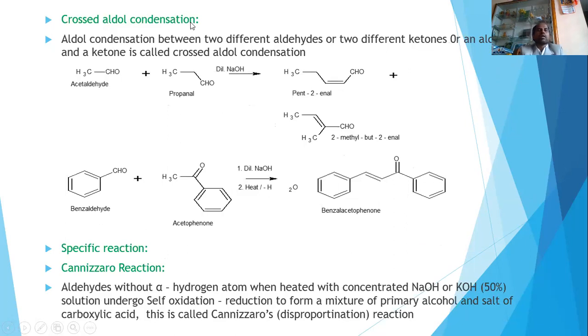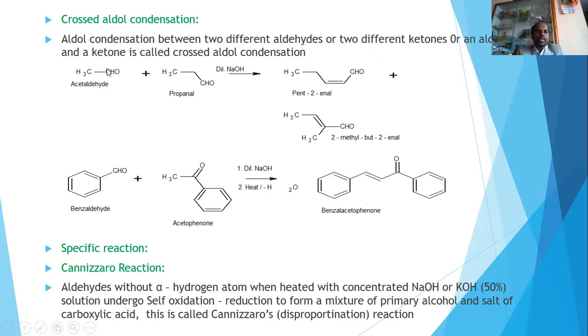It's a cross aldol condensation. Cross aldol condensation means aldol condensation between two different aldehydes, aldol condensation between two ketones, aldol condensation between one aldehyde and one ketone gives alpha beta unsaturated compounds, and these particular reactions are called crossed aldol condensation.